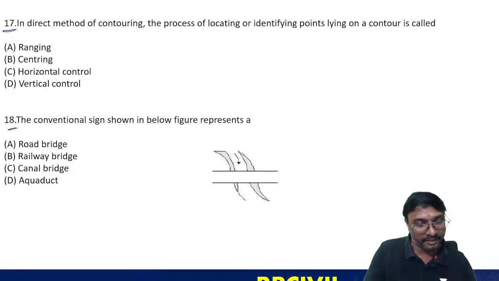Anyone? 17th and 18th, 17th part D. Any other answer by others?